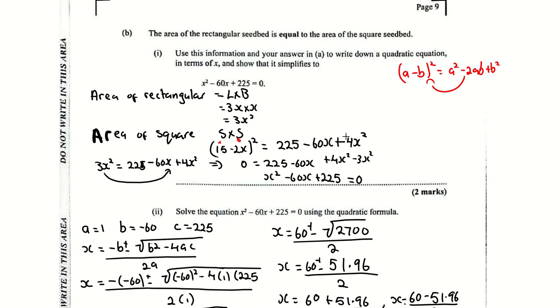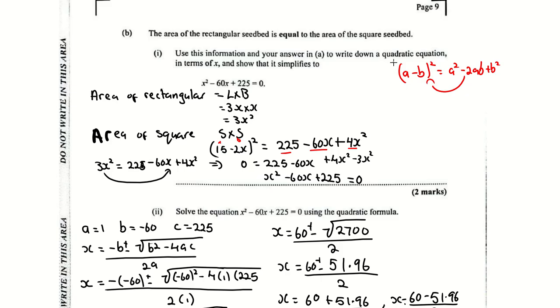2x by 2x is 4x squared. So we have that, we have that. And then this middle term is negative because this is minus 2 by the a and b, which is 15 by 2x. 2 by 2 is 4, 4x, and then 4x by 15 is minus 60, and that's how you would get this. This is just an easier way.